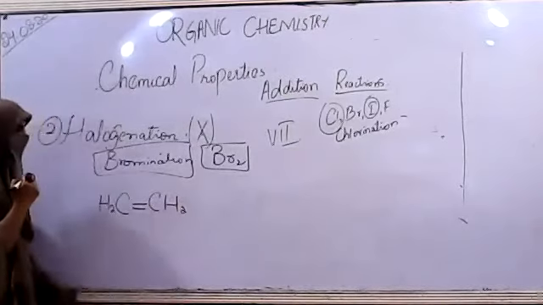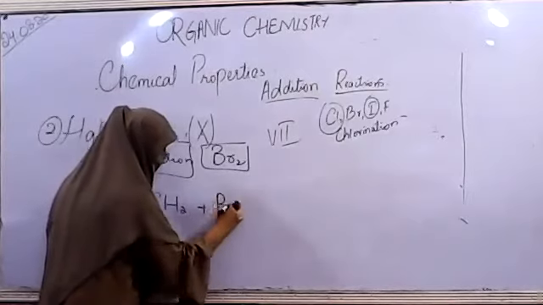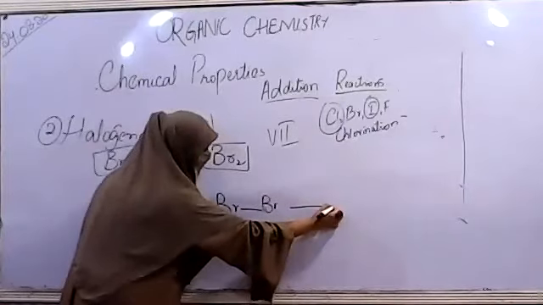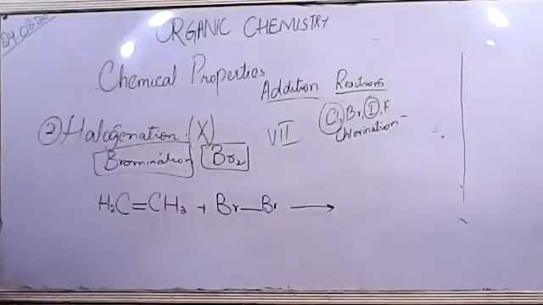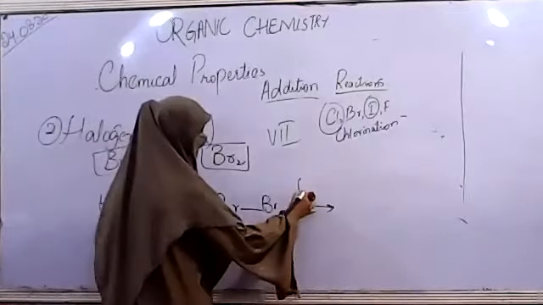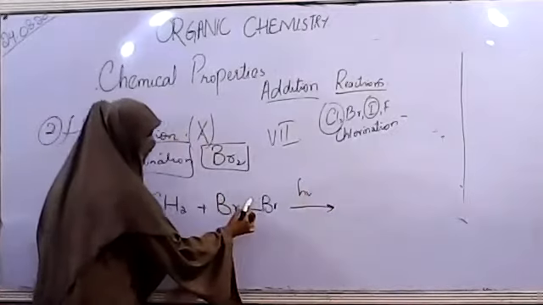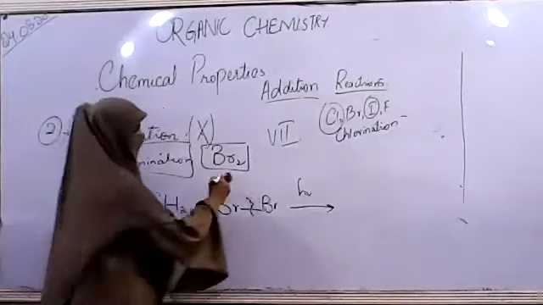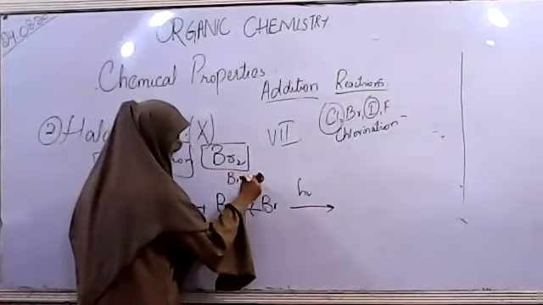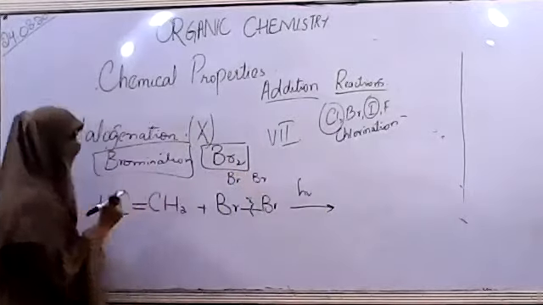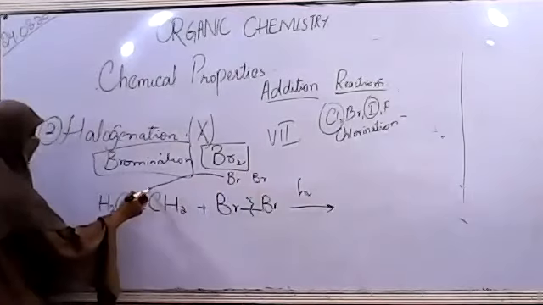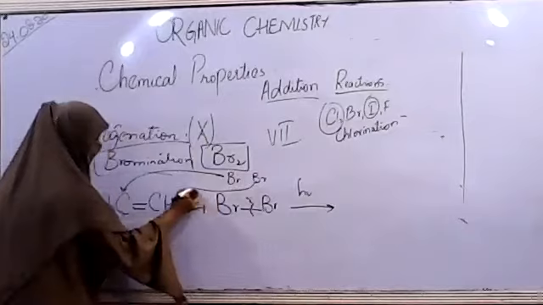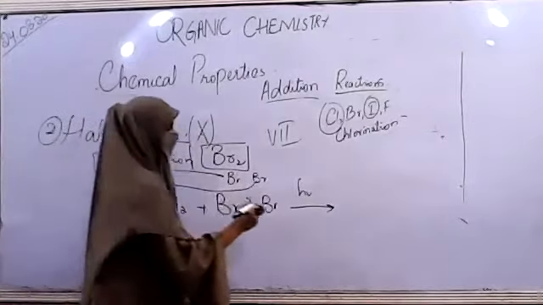This is the situation. Let's say we provide this Br2. Now, when provided with sunlight, this Br2 will break down and 2 bromine free radicals will be produced. Like I told you in the previous lecture, this one is going to attach over here and the other one is going to attach over here. And the final compound will be